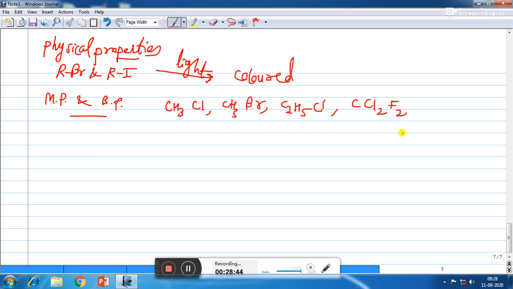Molecules of organic halogen compounds are generally polar. Due to greater polarity as well as higher molecular mass as compared to the parent hydrocarbon, the intermolecular forces of attraction such as dipole-dipole and van der Waals forces are stronger in case of haloalkanes as compared to pure alkanes. So here we will see that when we talk about pure alkanes, like if it is CH4, then its molar mass will be less as compared to CH3Cl.